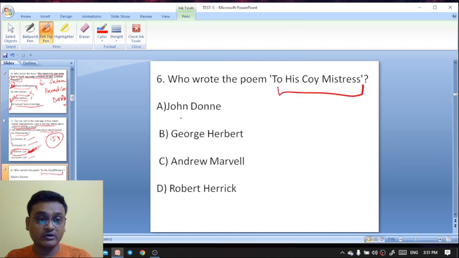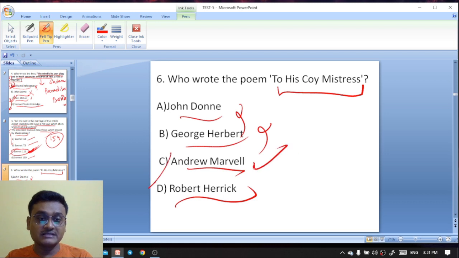Who wrote the poem To His Coy Mistress? Is it John Donne, George Herbert, Andrew Marvell, or Robert Herrick? Andrew Marvell has written the poem To His Coy Mistress.